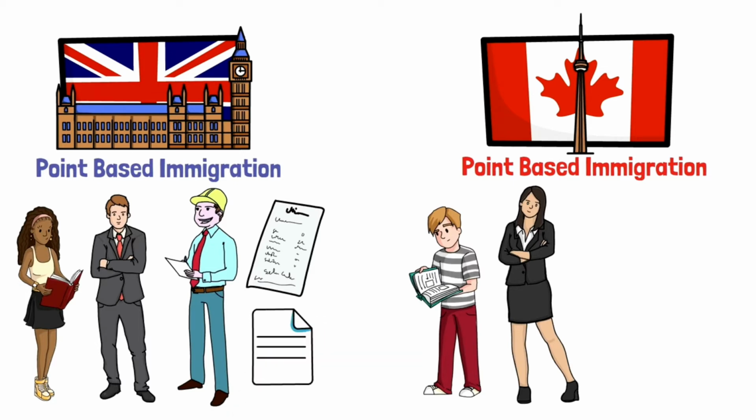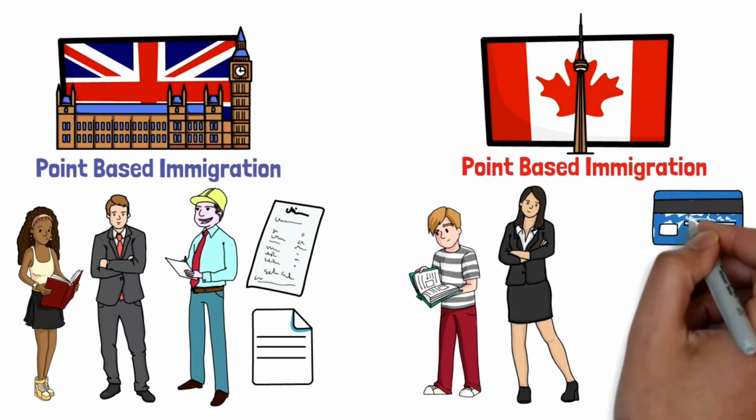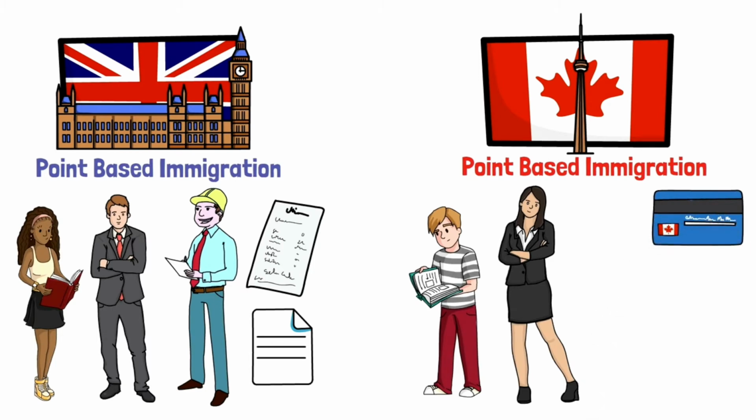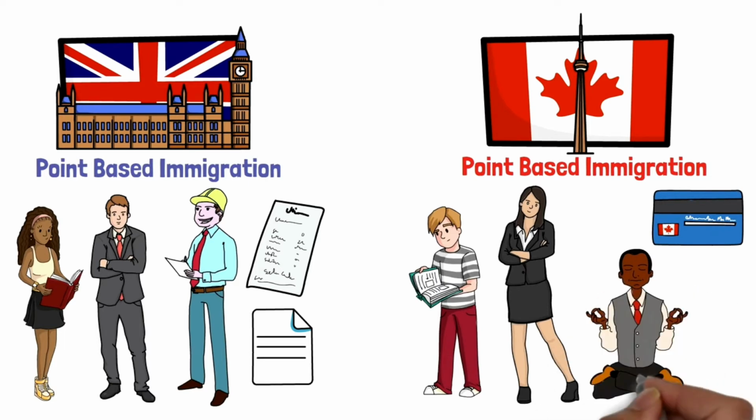Obviously Canada does provide the work permit too, and for that they don't have any point-based system, but their point-based immigration system, the Express Entry system, is for getting the Canadian permanent residency, that you can get without having a job offer letter and while sitting in your home country. So that's a really great benefit. You can get the permanent residency of UK as well, but that would take a really long time, a few years. By then you can become a Canadian citizen, you can get the Canadian passport. So yes, all these reasons make Canada's immigration system a lot easier, because you can get the Canadian permanent residency while sitting in your home country without even having the job offer.